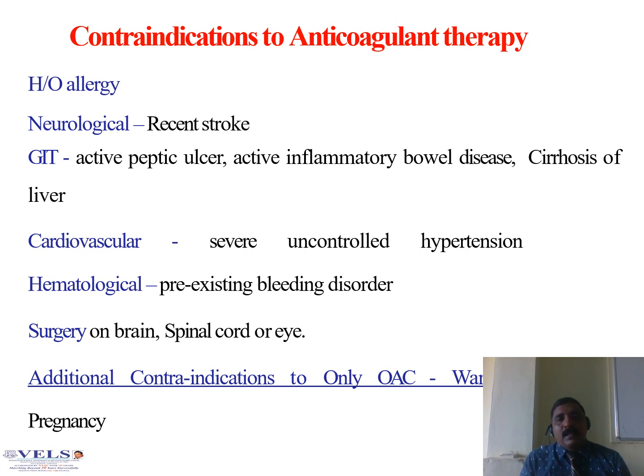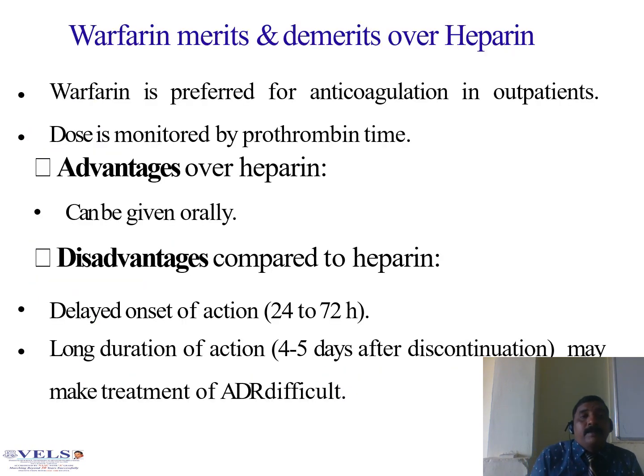Allergy. Neurological, and also recent stroke. GIT: active peptic ulcer, active inflammatory bowel disease, cirrhosis of liver, you cannot administer. Cardiac: severe uncontrolled hypertension, you cannot administer. Hematological: pre-existing bleeding disorder, you don't administer anticoagulant therapy. In case of surgery on brain, spinal cord or eye, you don't administer anticoagulants. Additional contraindication, again I am telling, warfarin is not administered during the pregnancy period.